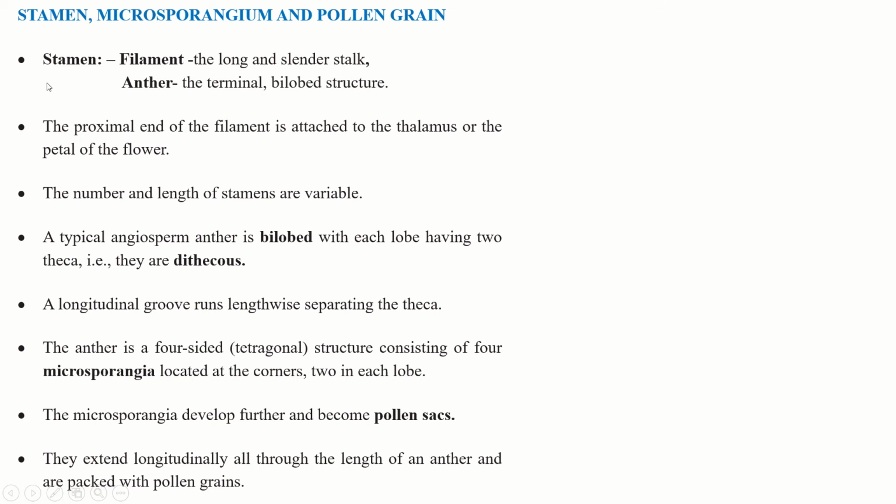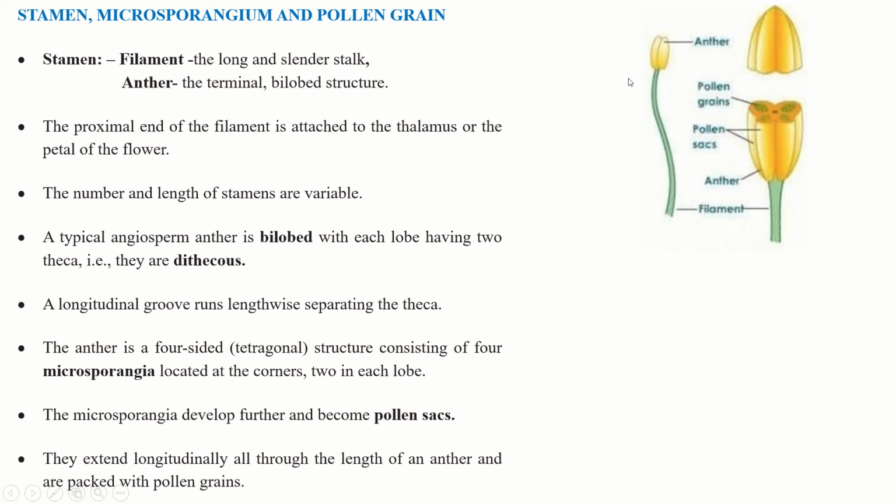Now we will discuss the stamen, microsporangium and pollen grain. First, stamen. Stamen is also called the male reproductive organ, which consists of two parts, filament and anther. You can see this is the filament, which is a long and slender stalk, and this is the anther, which is terminal. Why do we say it is terminal? Because it's at the end or the apex of the stalk. So we say it is a terminal bilobed structure. You can see two lobes, this is one lobe and this is another lobe, so it is called a bilobed structure.